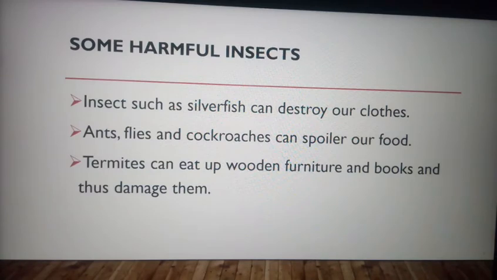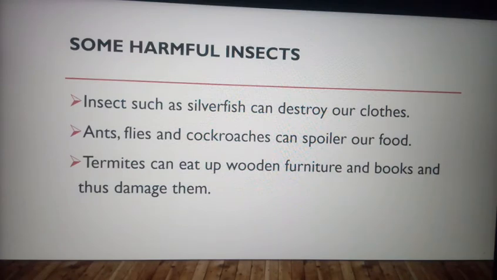They sit on dirty places and then sit here and there. In this way they work like carriers, carrying bacteria, and these harmful bacteria spread different kinds of diseases. So in this way these insects are very harmful. In the same way, cockroaches, which you have seen, and wasps are also harmful for us.